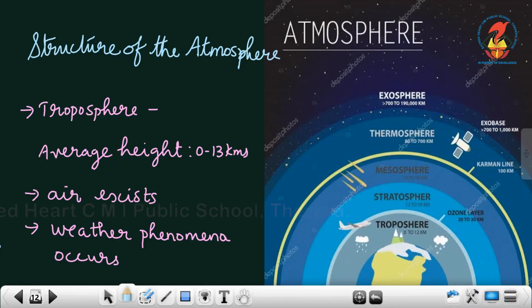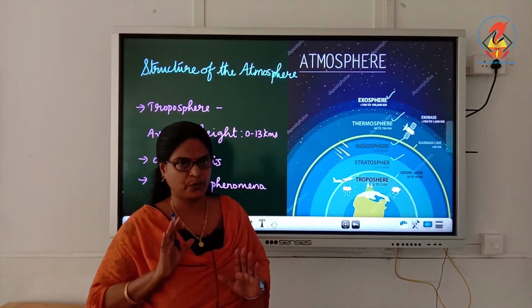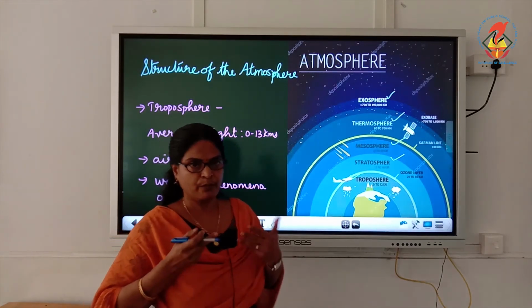From the earth's surface, the closest layer is the troposphere, then stratosphere, mesosphere, thermosphere and exosphere. These are the 5 major layers of atmosphere. Now we are going to study one by one.